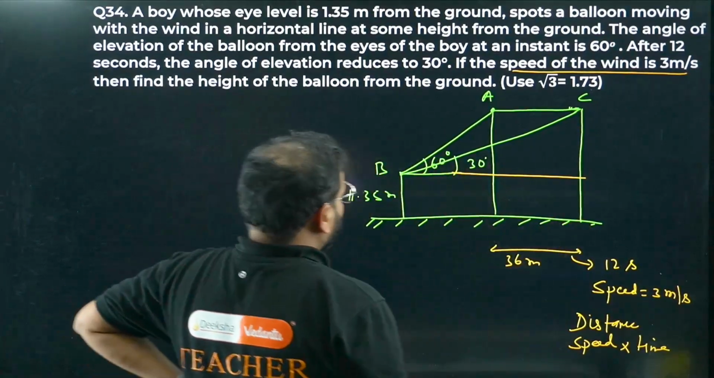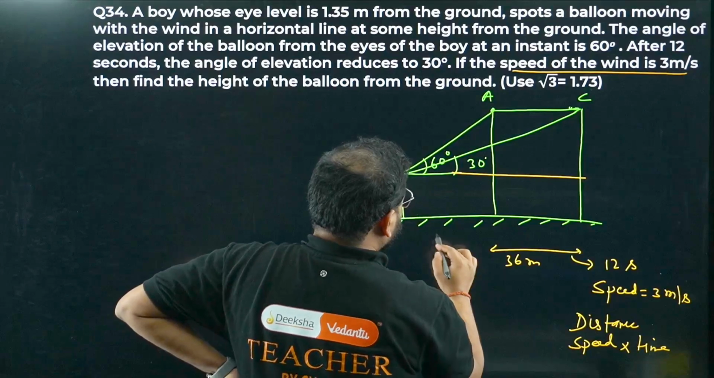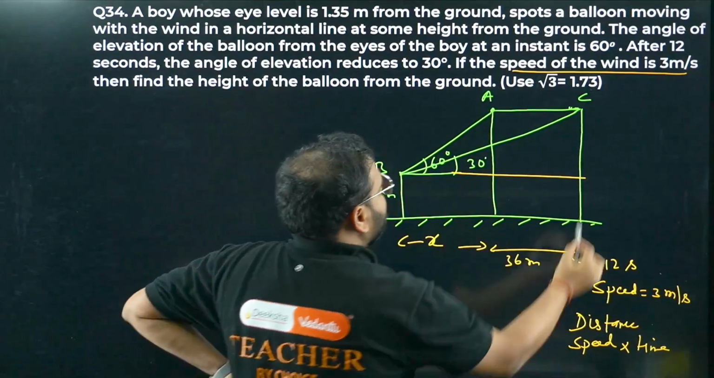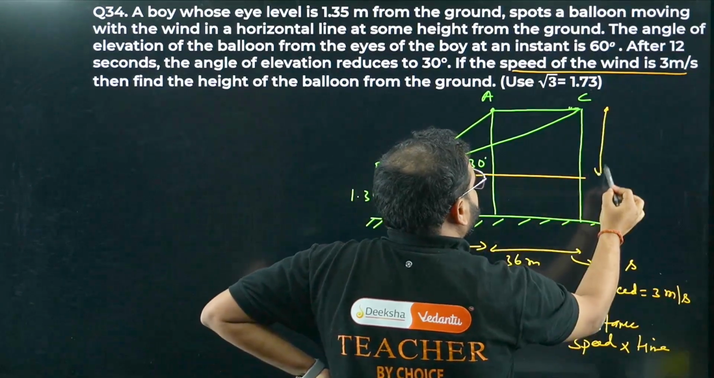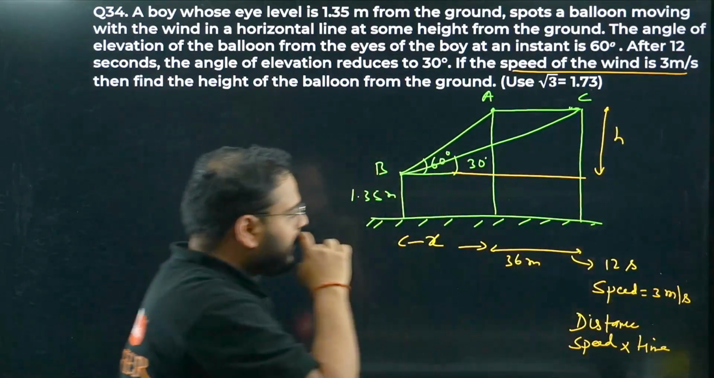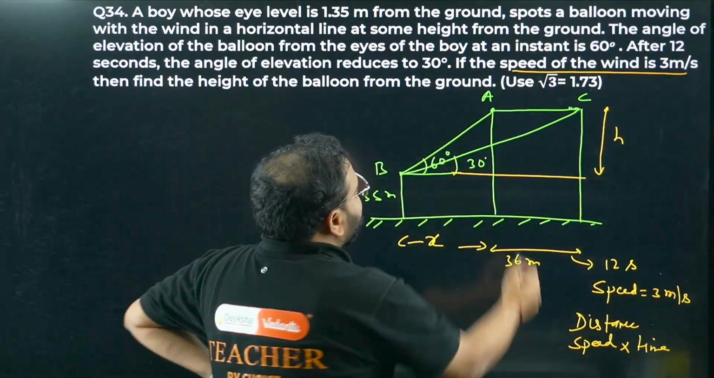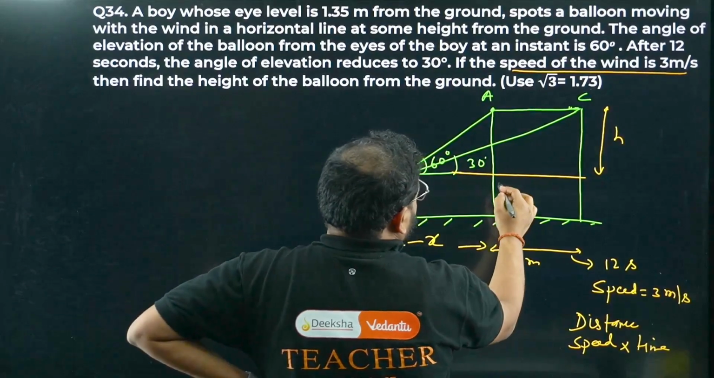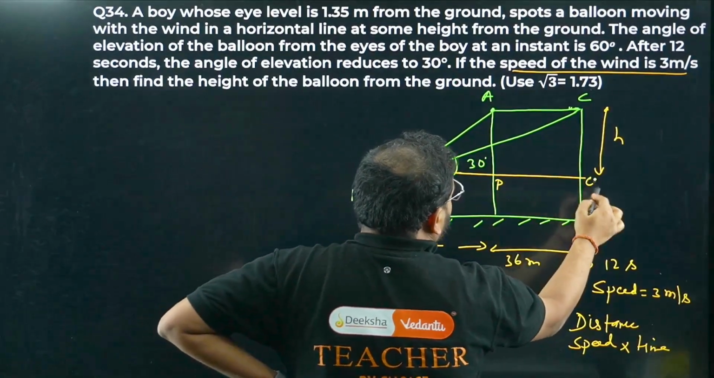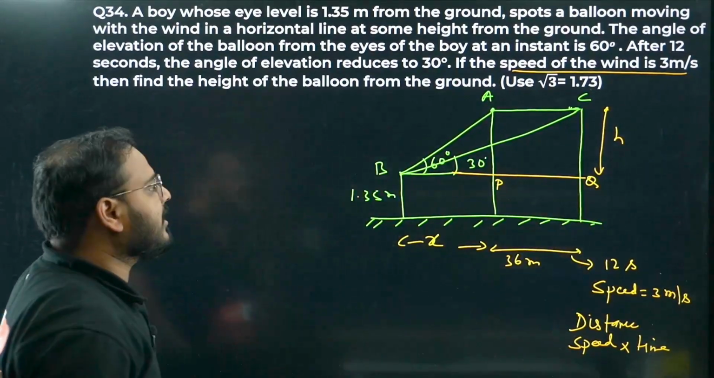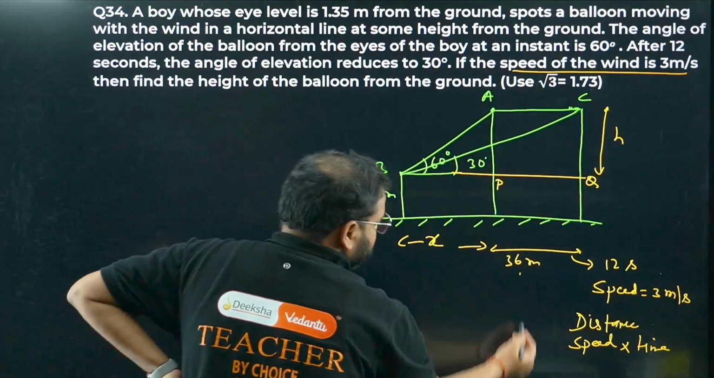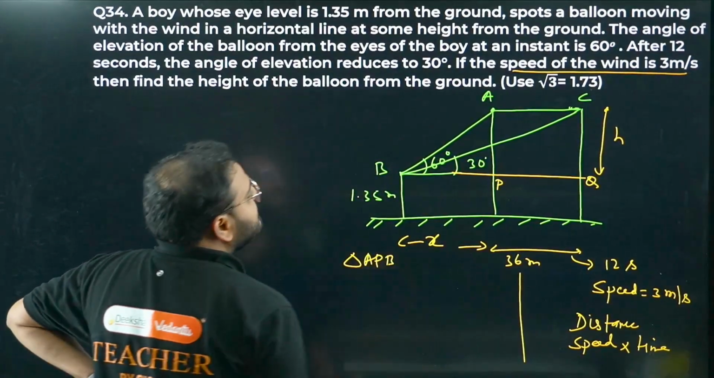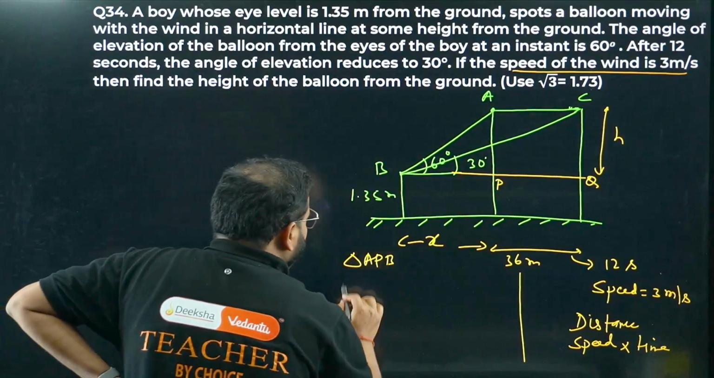Now let's do one thing. Assume this length to be x, and this to be height h. So the same height will be over here. Let's call these points P and Q. So let's apply in the triangle APB first. Triangle APB first. What do we get?